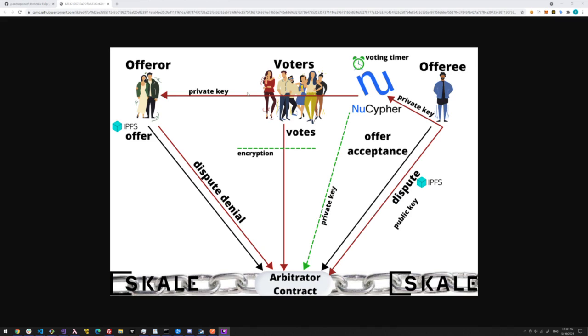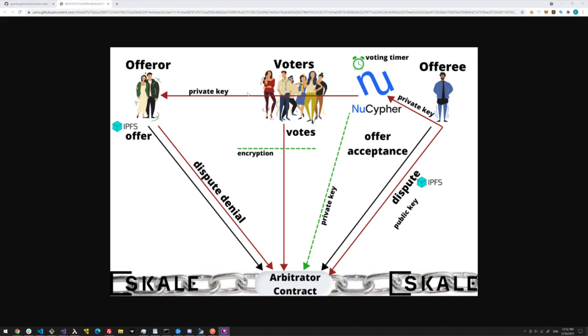But one simple way that we talked about was, we have a private key that the offerer creates when he opens a dispute, and that's stored in NuCipher. So only the offerer has access to the private key, and the public key is stored on chain, and voters can then use the public key to hash their votes.